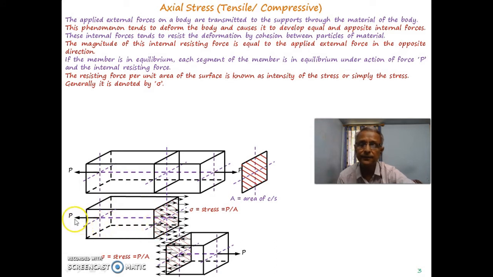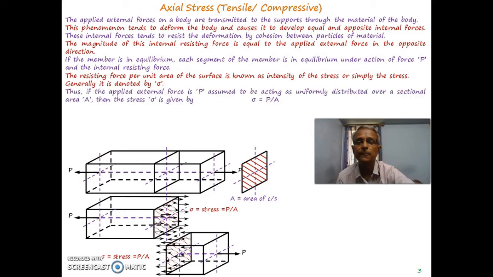Hence this force P, which is the applied external force, and the total force P at the area of cross section will be equal and opposite, and this total force P divided by the cross-sectional area A is the stress at that particular cross section. So if the applied external force is P, assumed to be uniformly distributed over that cross section, and the cross-sectional area is A, the stress sigma is equal to P divided by A.